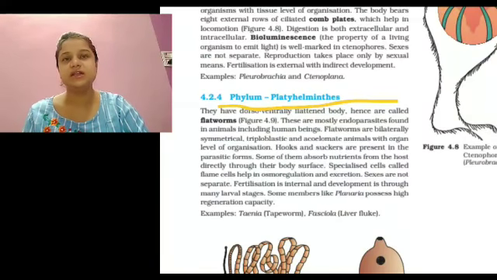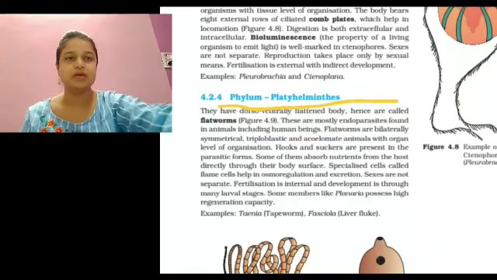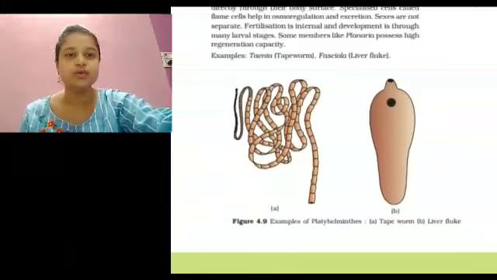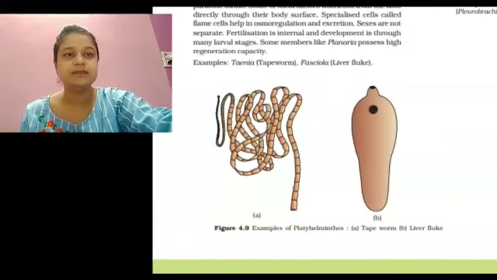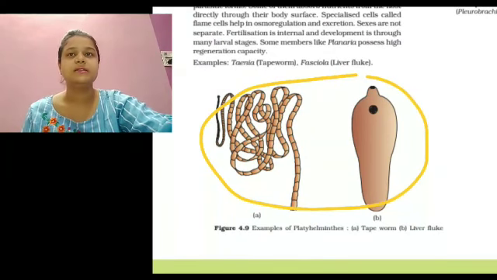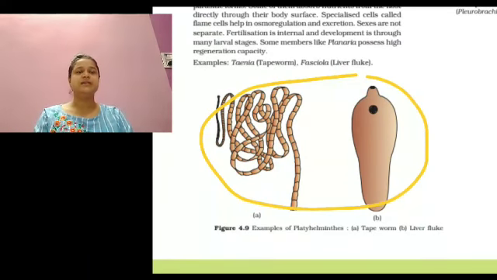Fertilization is internal and development is indirect. They are hermaphrodite. Planaria and Fasciola are examples of Platyhelminthes, also known as tapeworm and liver fluke. See the diagrams of tapeworm and liver fluke; they are members of the Platyhelminthes family.